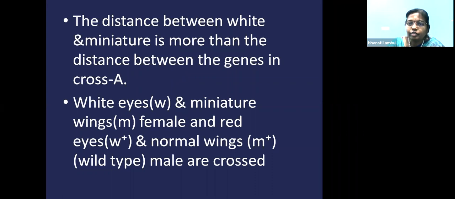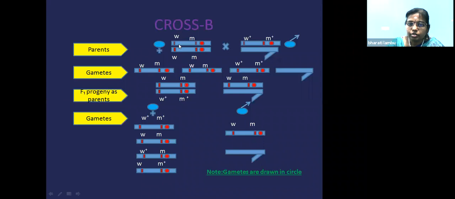Now we'll see what is the linkage between the white eye color and the miniature wing size. So white eyes w and the miniature wings m are taken as female, and the red eye color and the normal wings are taken as male. Now we'll do cross B between these two. So this side is the female, this side is the male. You can see the position of this w and the m. The m is near the centromere. For our convenience, we have drawn it like that.